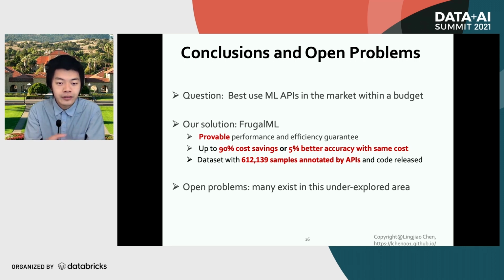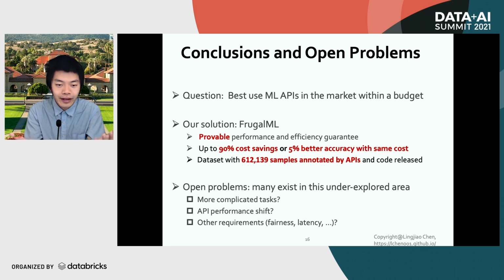Is this the end of the story? No. In fact, this is a really underexplored area, and there are many open problems here. For instance, in this work, we focus on the simple classification task. But there are many machine learning APIs focusing on more complicated tasks, for example, the segmentation task in computer vision or the language translation task in NLP. How can we allow FrugalML to work for those more complicated tasks?